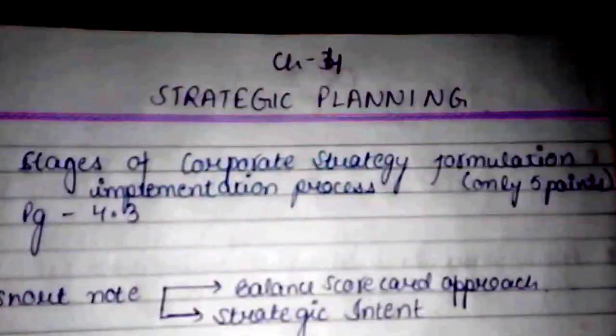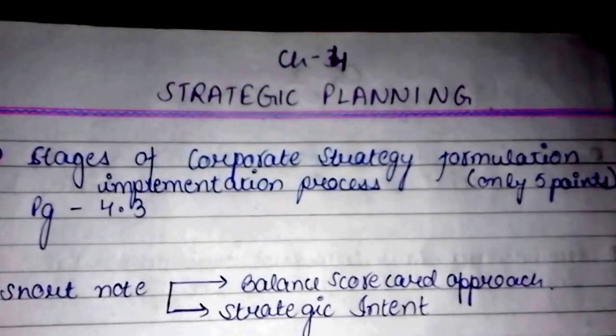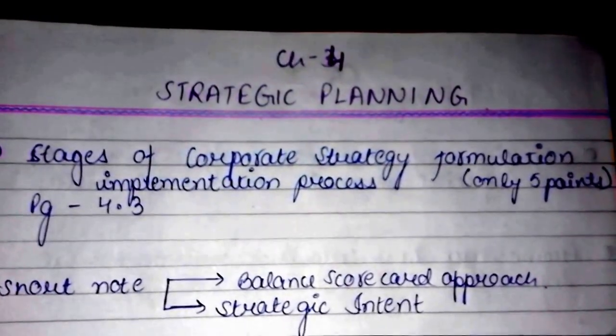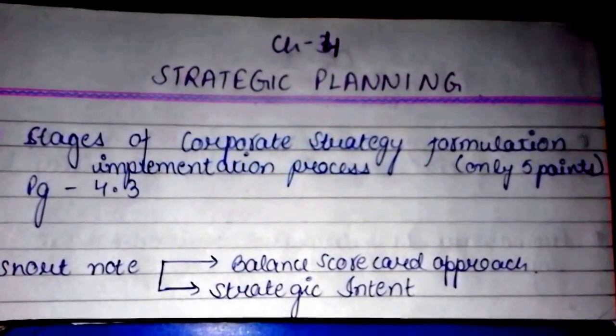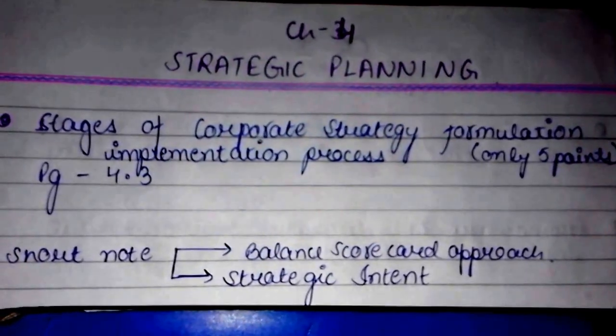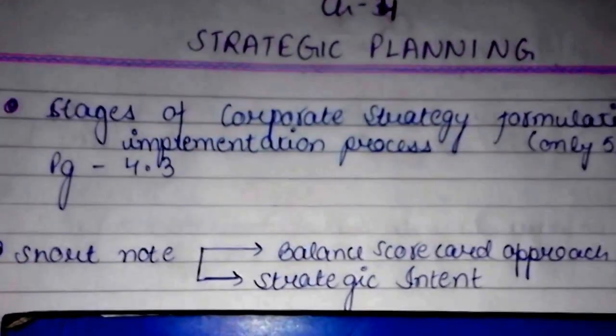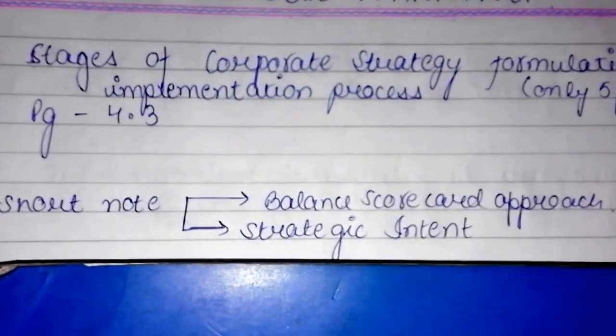Next chapter is chapter 4, strategic planning, and its important questions are: question 1, stages of corporate strategy formulation and implementation process. There are only 5 points in this answer. It can be found on page number 4.3 of the study material of SM. Question 2 is a short note on balanced scorecard approach and strategic intent.